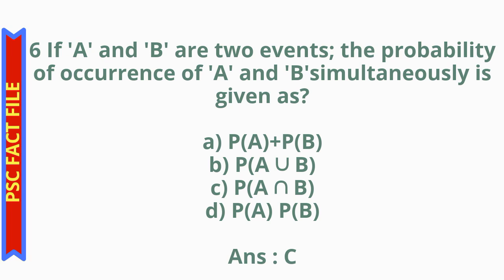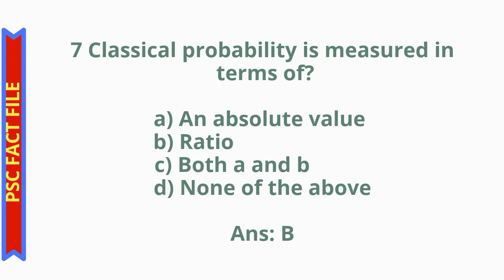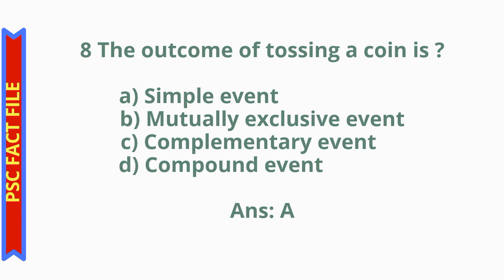If A and B are two events, the probability of occurrence of A and B simultaneously is given as probability of A intersection B. Question number 7, classical probability is measured in terms of option A an absolute value, option B ratio, option C both A and B, option D none of the above. The correct answer is option B ratio. Classical probability is measured in terms of ratio.